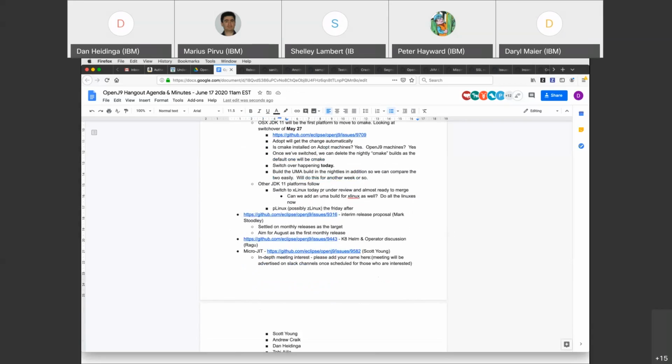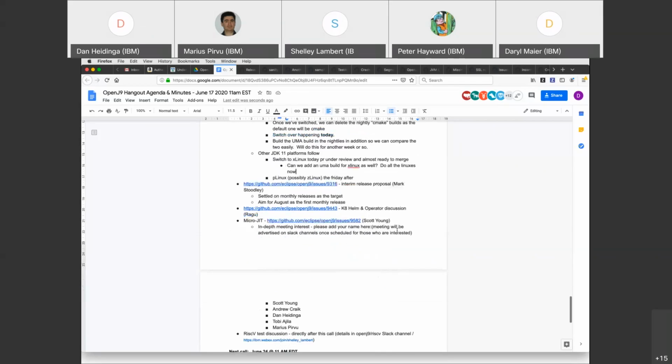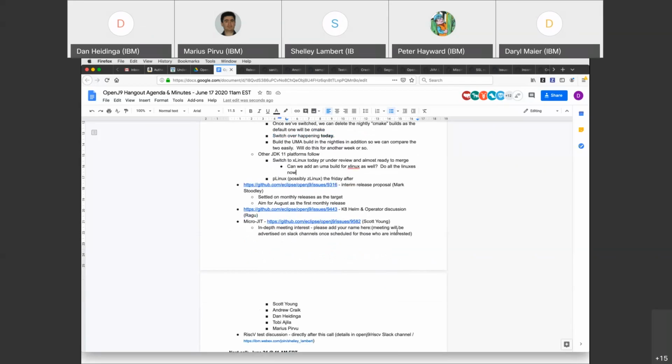I don't see Mark, so I suspect there's no update on the interim release proposal. We're still hoping to get that ready to go for August. And just looking, I don't see Raghu either, so I think we'll skip over the Helm discussion. I was able to stick some notes and comments in there early this morning, so that discussion does continue to move slowly forward.